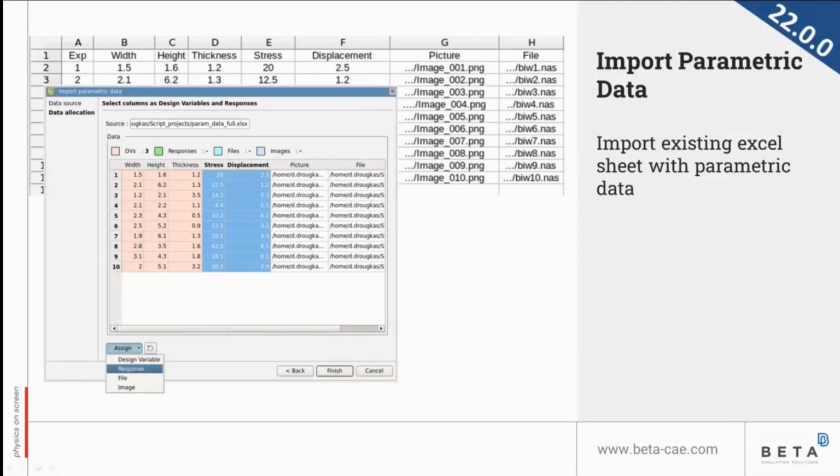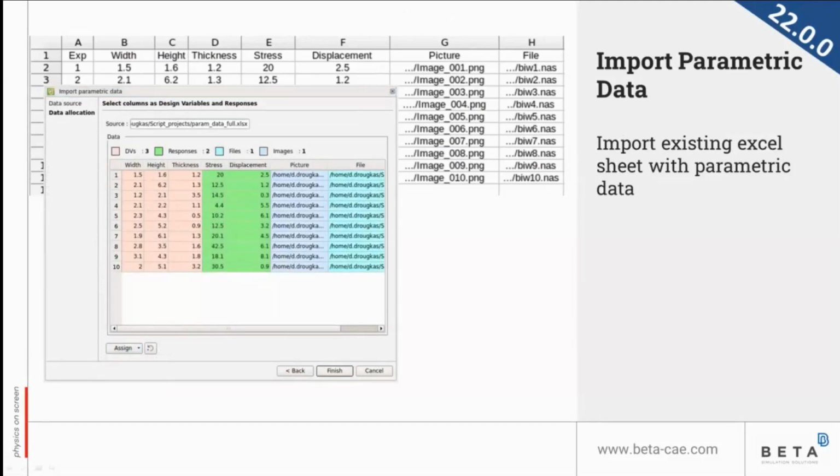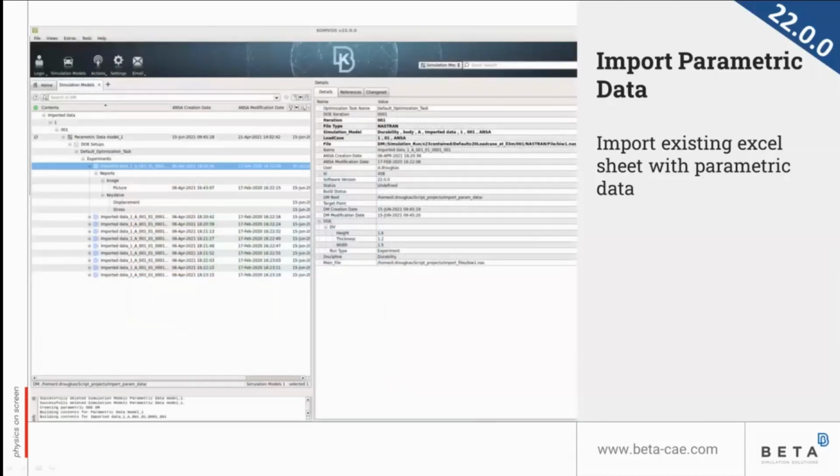So we can assign a category for each of the columns that we see here. And then when we press finish, a DM structure will be created in the format that is compatible with our design variable based training. So we can see here that we have new simulation runs with reports, key values with images, key values that we can use as responses in our training, and then also our model contains design variables as well, which means that it is ready for machine learning training of the DV-based type.